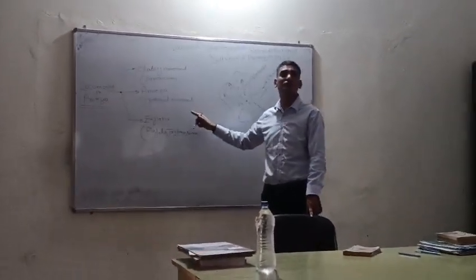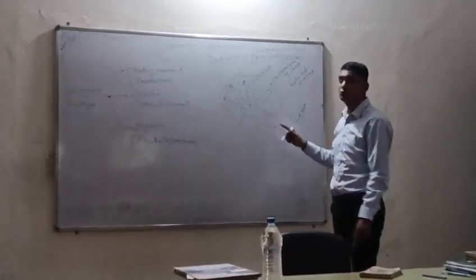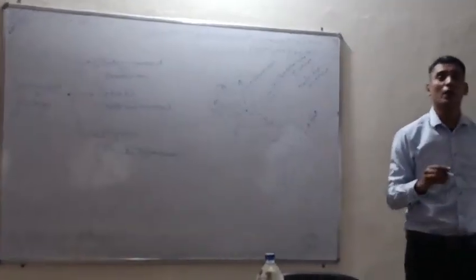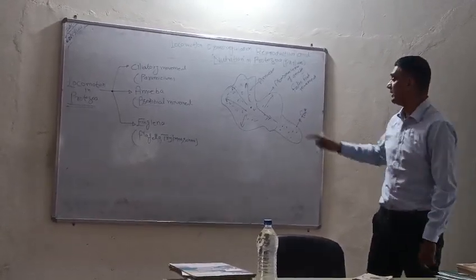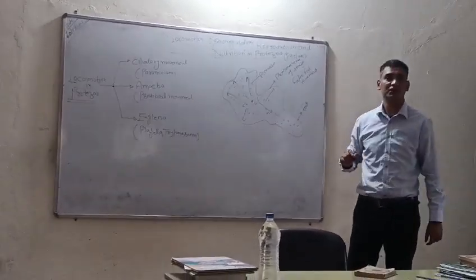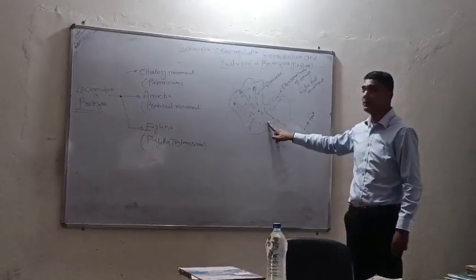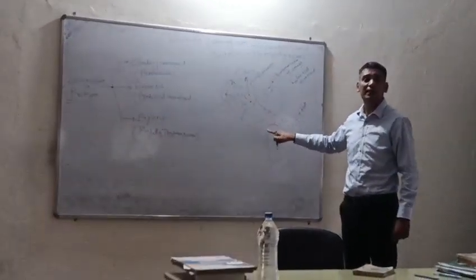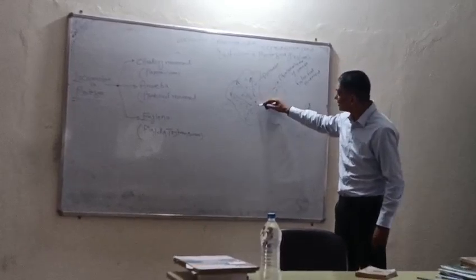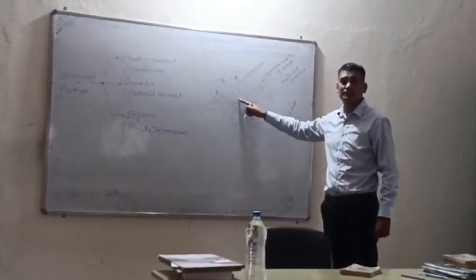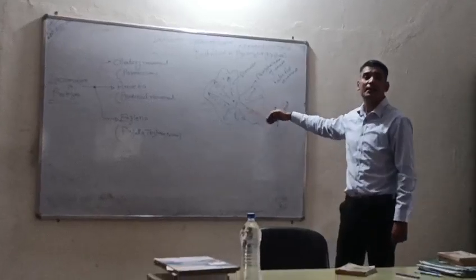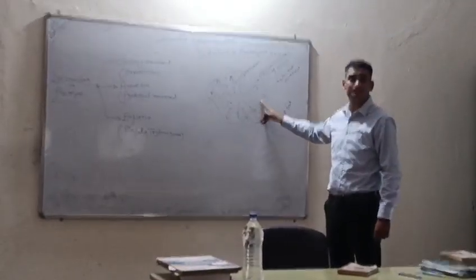It is called pseudopodia movement because there is no true foot in the case of amoeba. And how will the foot be created? The foot will be created by the pressure of the protoplasm. Pressure of the protoplasm will extend the plasmalemma of amoeba.